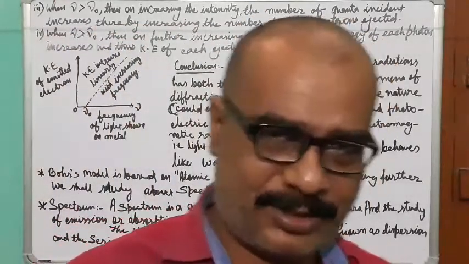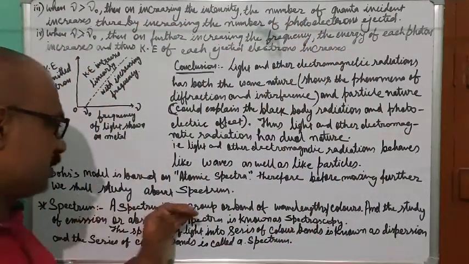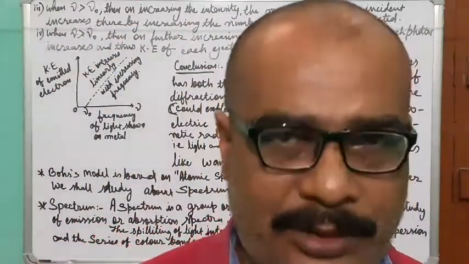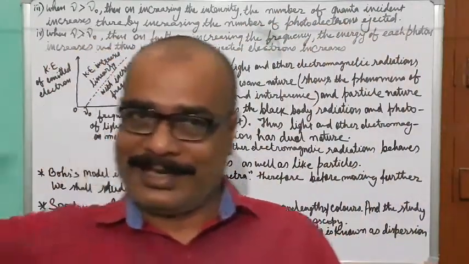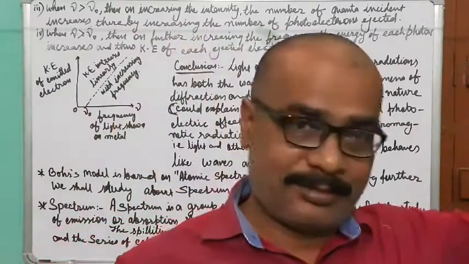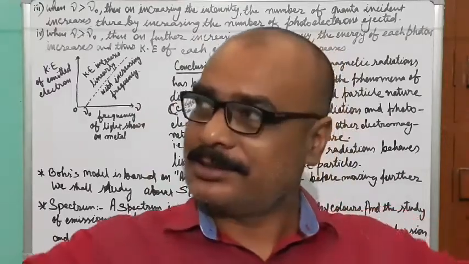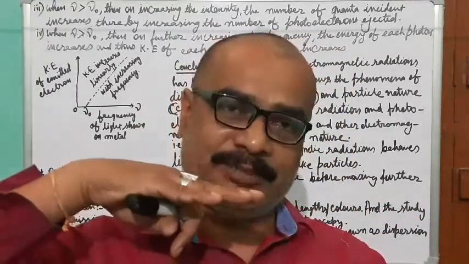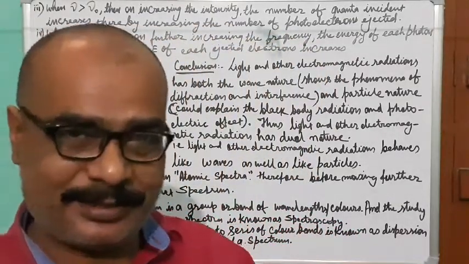So what is a spectrum? It is a band of colors, a group or band of wavelengths of colors. You have seen the rainbow, when sunlight falls on water droplets in the atmosphere during the rainy season.